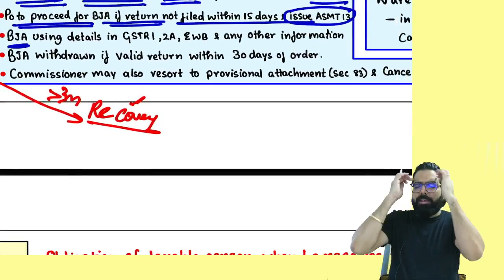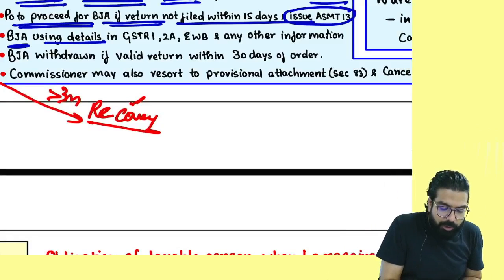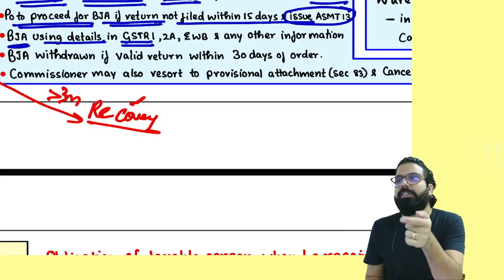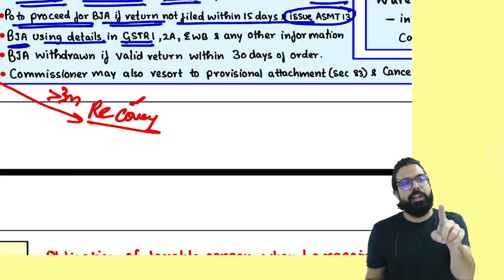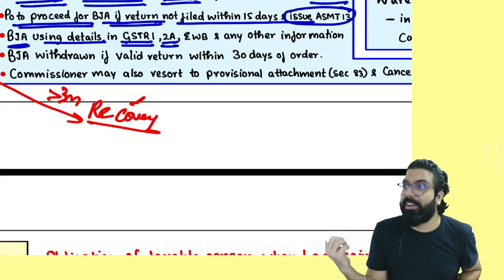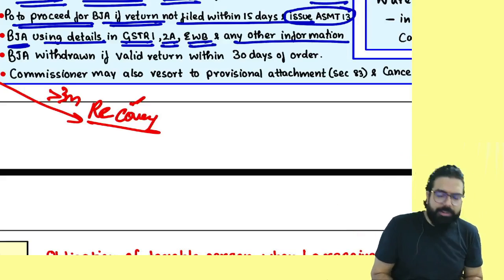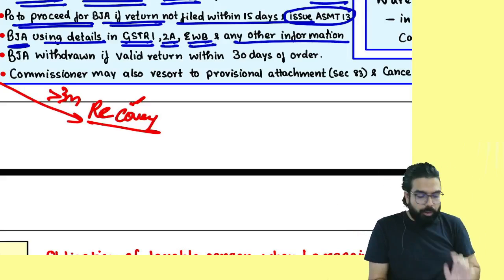Sir, when he is doing the best judgment, he is applying his brain. When he is doing the best judgment, he can use your GSTR 1 details, because GSTR 3B you did not file. So he can use your GSTR 1 details. He can use your GSTR 2A, 2B details. He can use your e-way bill details or such other information which is available. He can go ahead and use it.